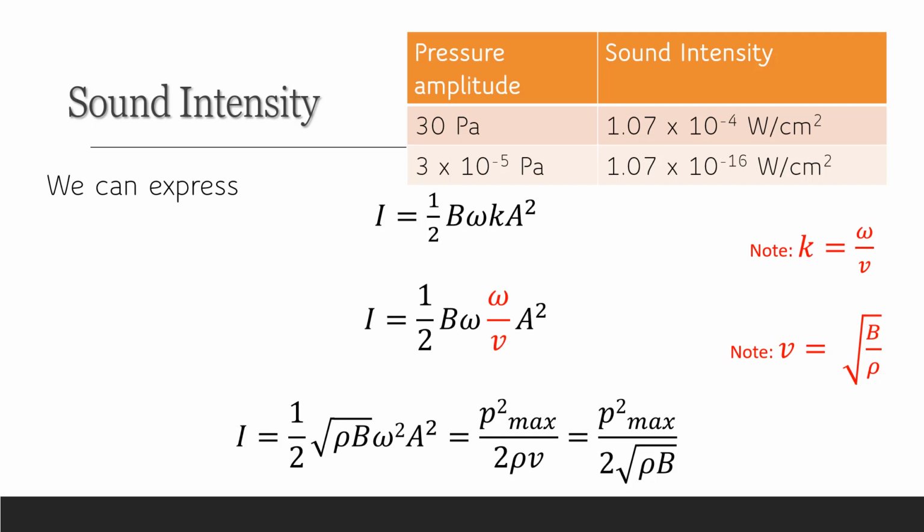Because intensity is defined as the power per unit area, the unit of power is watt, and the unit of area is meter squared or centimeter squared. So for a pressure equal to 3 times 10 to the minus 5, the sound intensity would be equal to 1.07 times 10 to the minus 16.